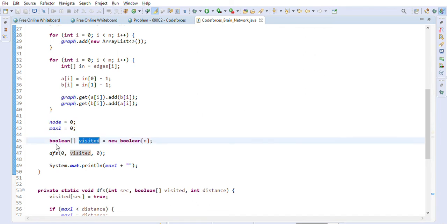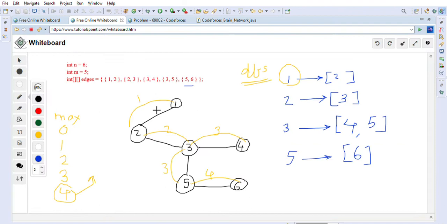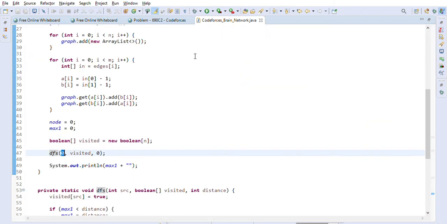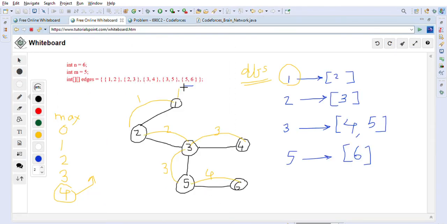It's a boolean array, and our solution is based on DFS. In the example as we explained, this is a one-based array list, right? But when we are creating the Java code, we will use zero-based, because it's easy to process zero-based indexes in a computer program. So we are starting with the 0th node, we will pass our visited boolean array, and the distance will be 0 in the beginning, right? When we are starting at this point, the distance is 0 basically.